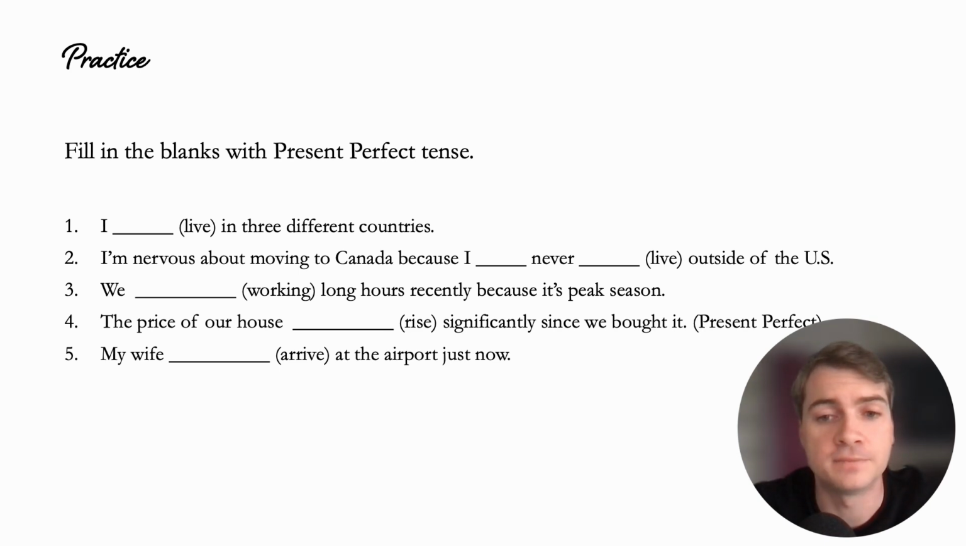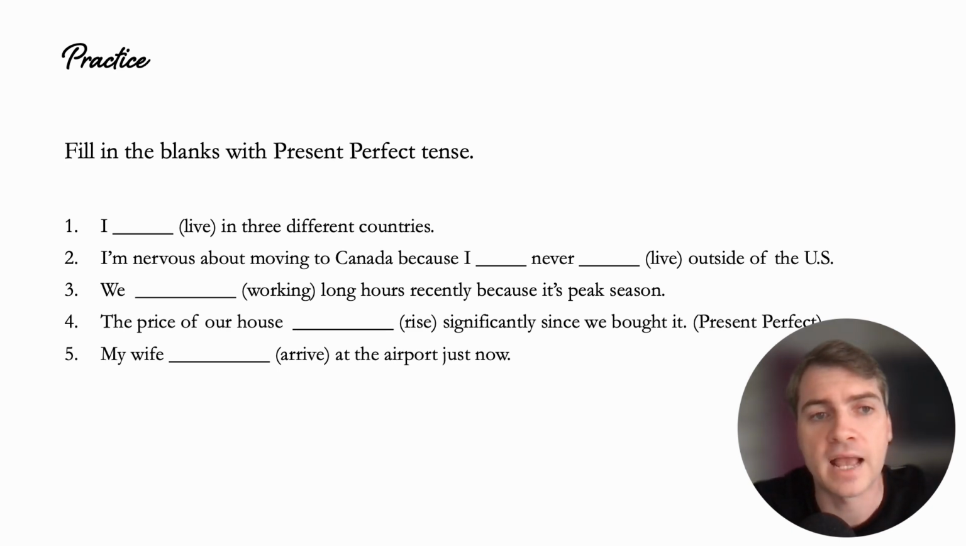All right, I hope you've got them all completed and answered. Let's see how you did. So number 1, I have lived in 3 different countries, okay? I have lived up to now in 3 different countries. Number 2, I'm nervous about moving to Canada because I have never lived outside of the US. So in my whole life up to now, I have never lived outside of the US. Number 3, we have been working long hours recently because it's peak season, right? So recently, some recent point up to now, we have been working long hours because of the peak season.